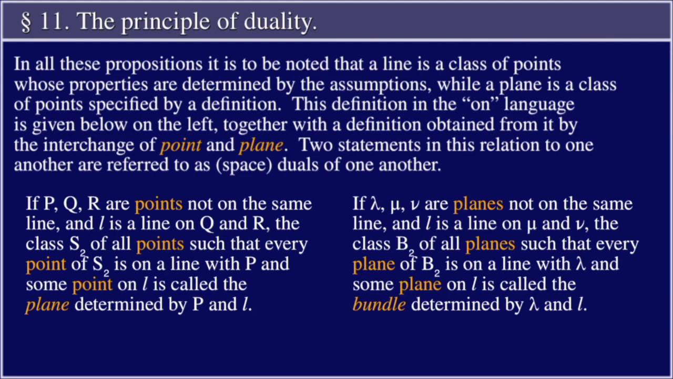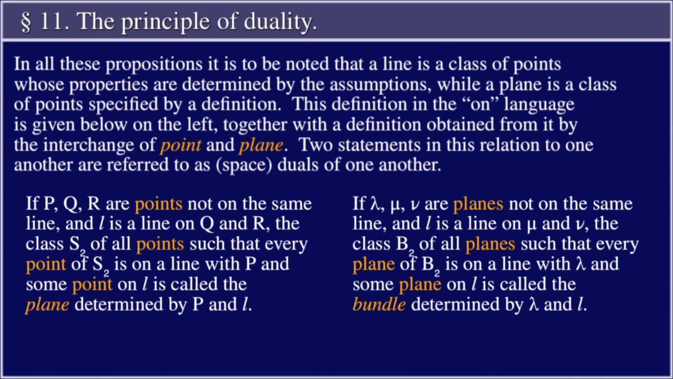In all these propositions, it is to be noted that a line is a class of points whose properties are determined by the assumptions, while a plane is a class of points specified by a definition. This definition in the "on" language is given below on the left, together with a definition obtained from it by the interchange of point and plane. Two statements in this relation to one another are referred to as space duals of one another.